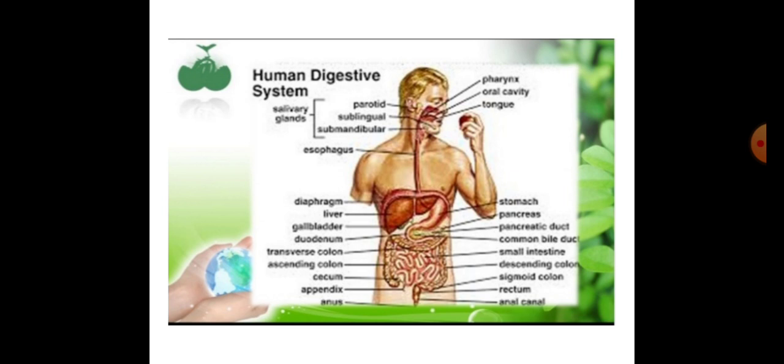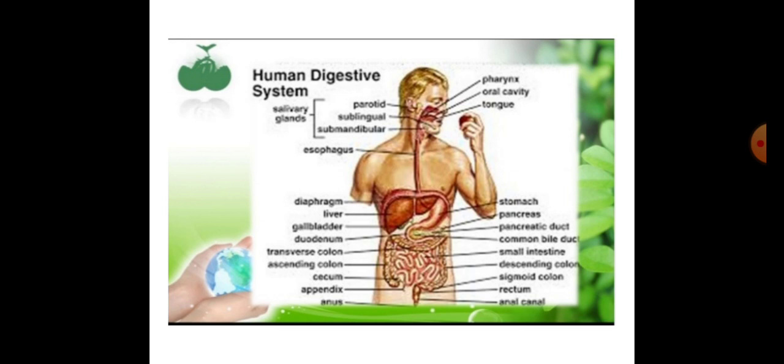So these are the various sections where food is digested and converted into simple form. These compartments altogether are called the alimentary canal or digestive tract. Remember that term: alimentary canal or digestive tract.